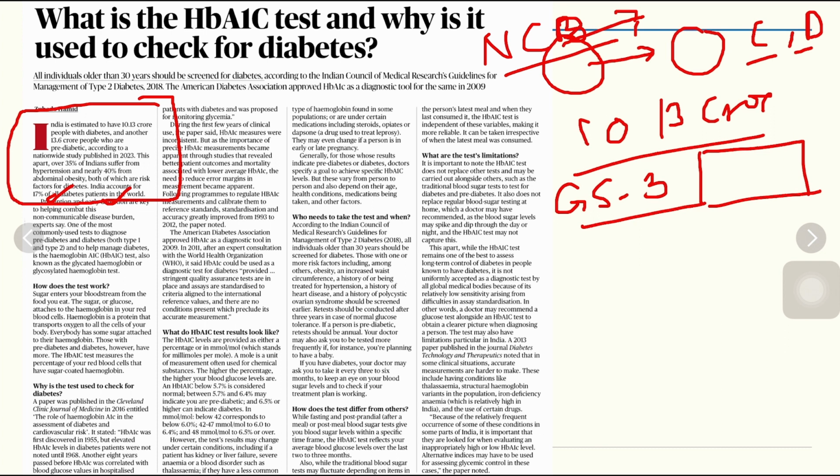One of the most commonly used tests to diagnose pre-diabetes and diabetes, type 1 or 2, and to help manage diabetes is the HbA1c test. HB means hemoglobin. The A1c test is also known as the glycated or glycosylated hemoglobin test.